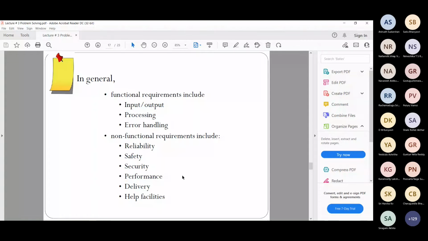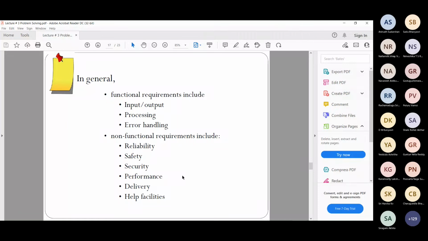Another thing could be, in the same railway reservation system, you are entering your bank details. Entering the bank details is part of your functionality only, because booking the ticket of course has a bank transaction also in the picture. So entry of bank details and then getting that page, etc., will be your functional requirement.